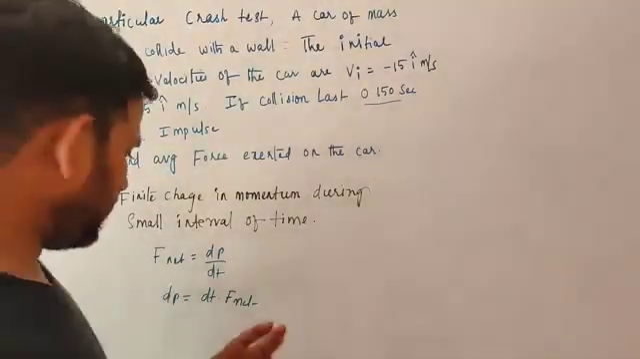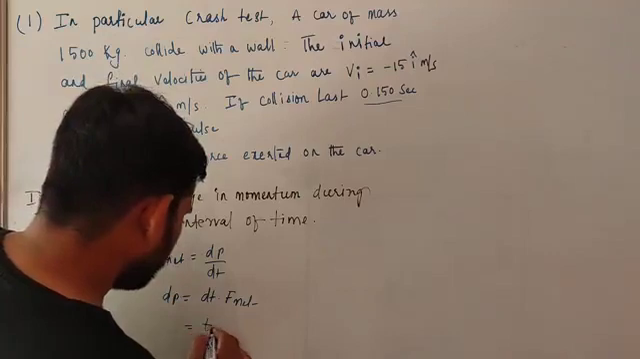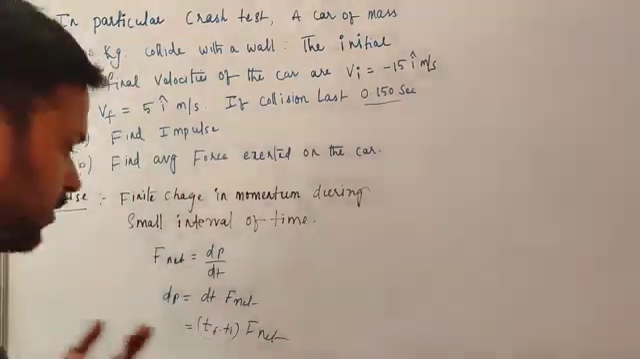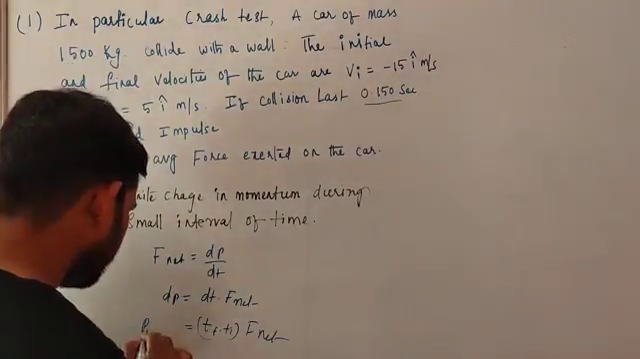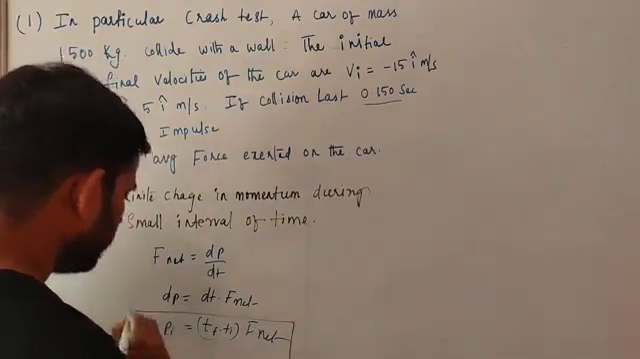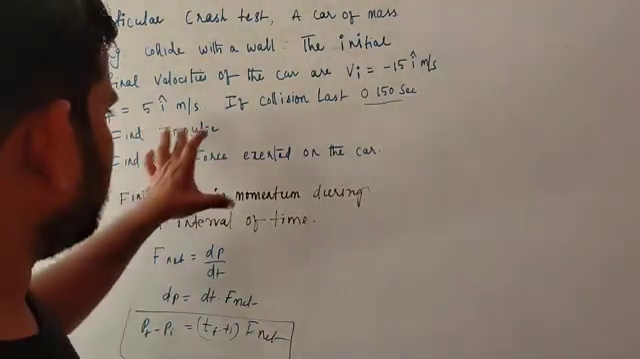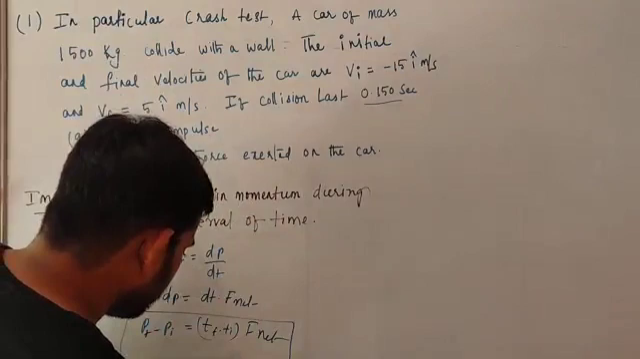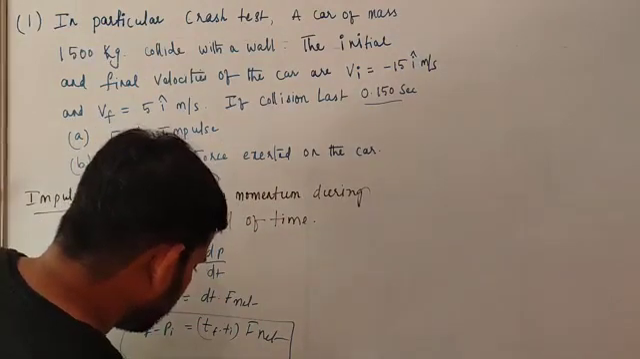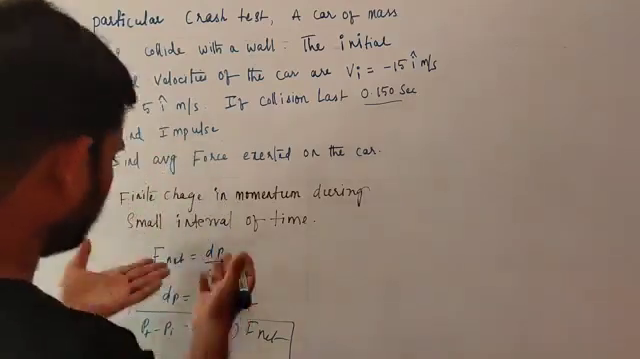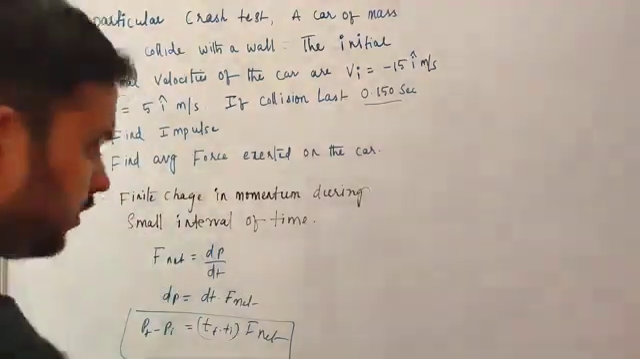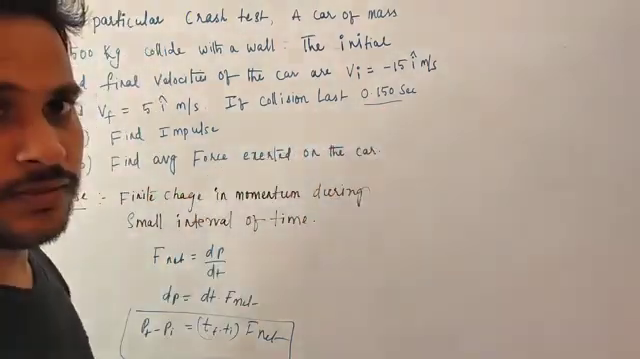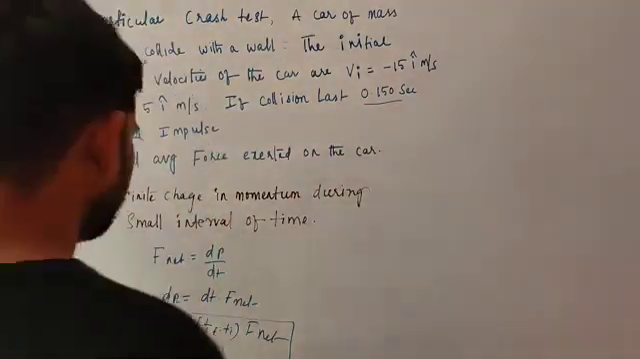So dt is nothing but the change in time, that is T final minus T initial. By using this formula, we have to calculate the impulse and average force. Average force is nothing but F is equal to P by T, so delta P by delta T. That is the average force we have to calculate. Delta T they have given already, so we have to find delta P. How can we find it?